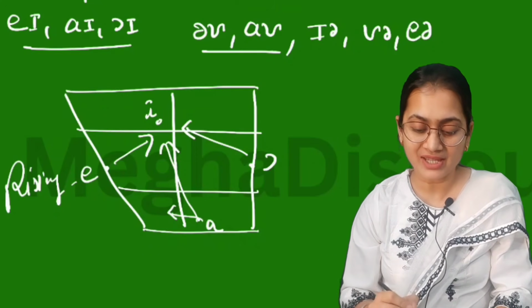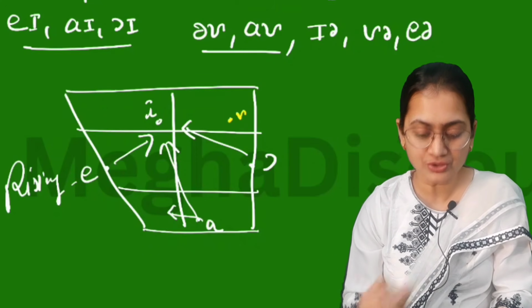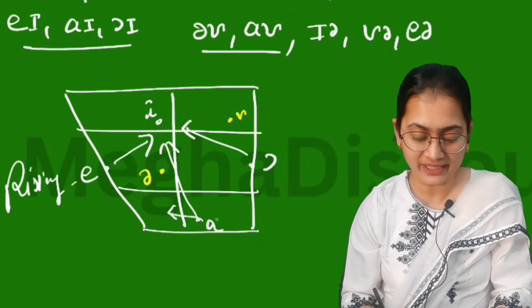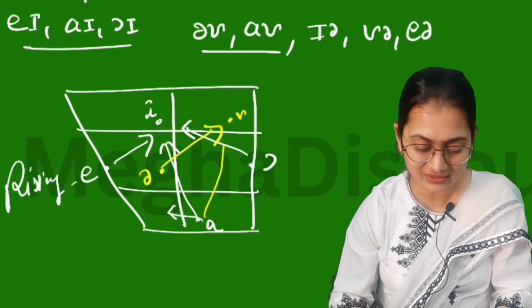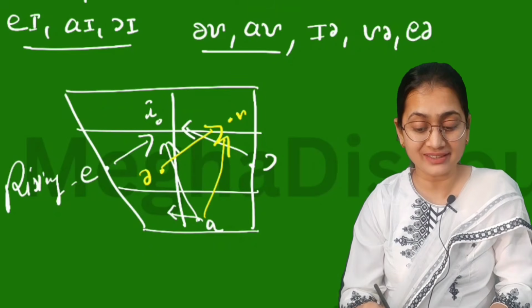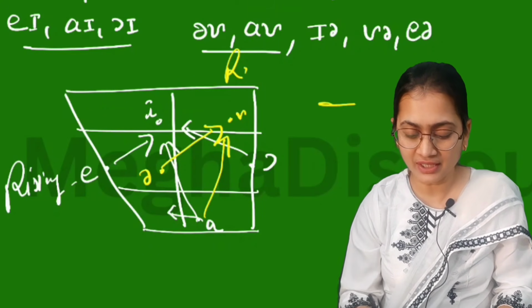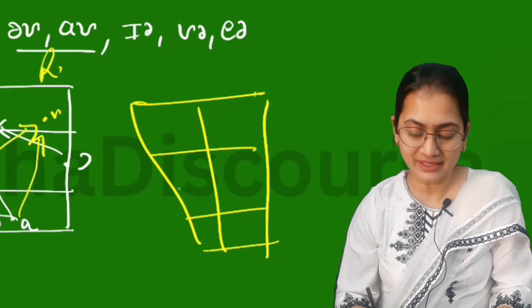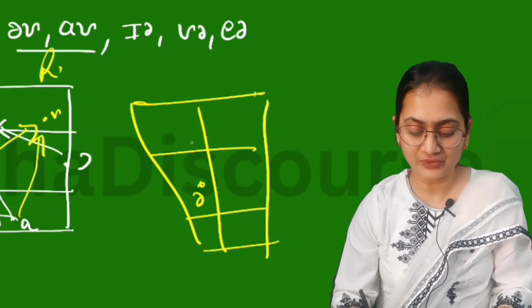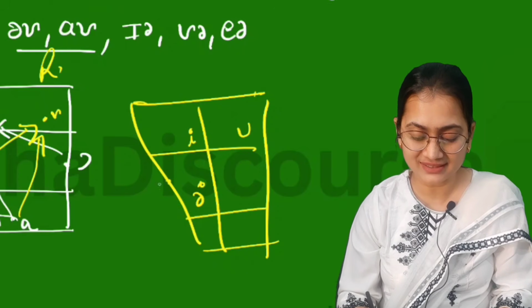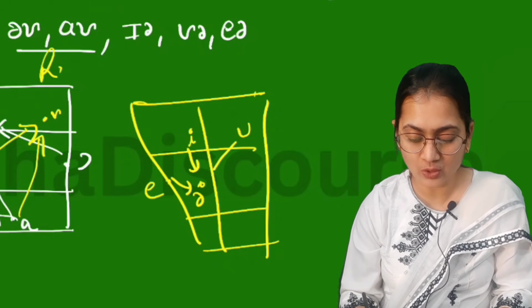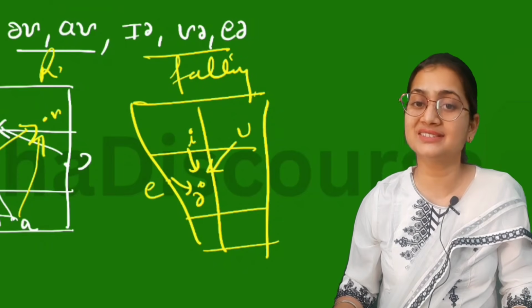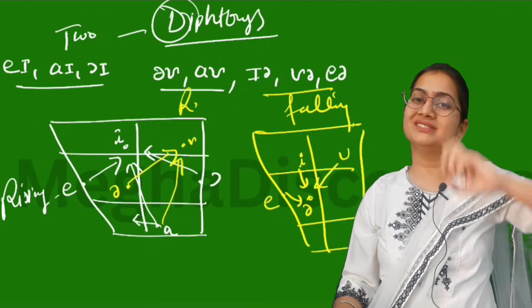Similarly, this is your U sound. Here we have this A, and here this is A, so this moves towards this one. It is again a rising one. But here, I have an A sound, say I, U, and this is E. So it comes downward. So these are your falling diphthongs. Now you should understand this difference: what is a rising diphthong, what is a falling diphthong.